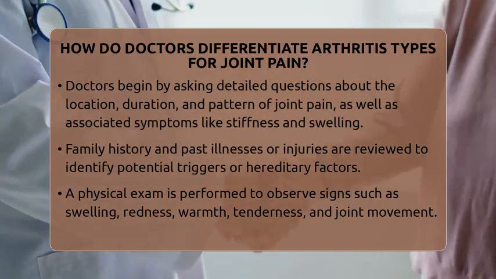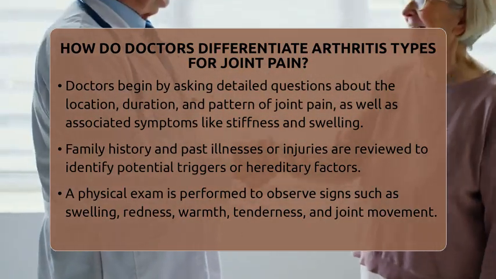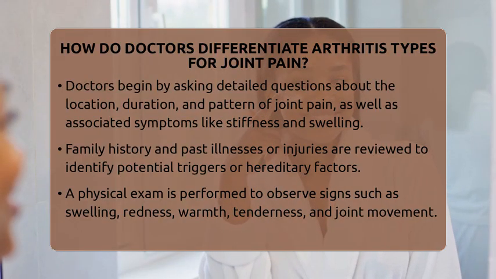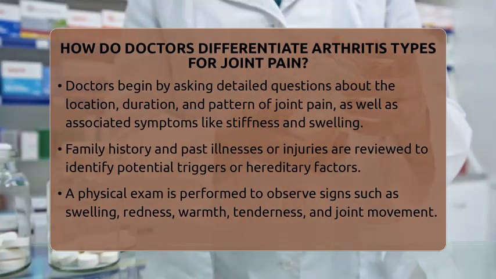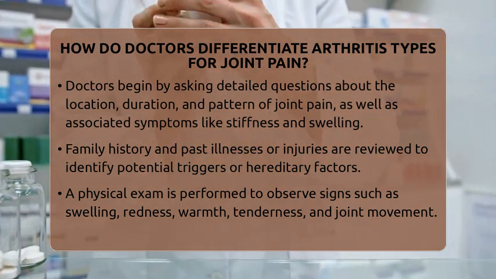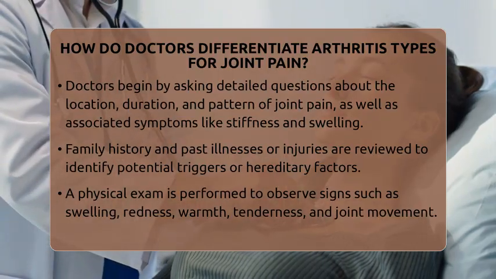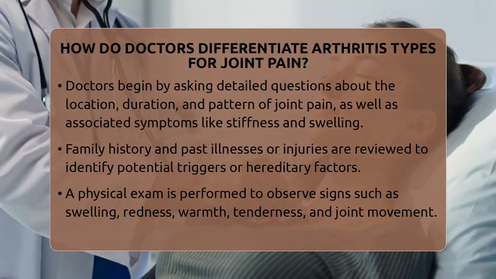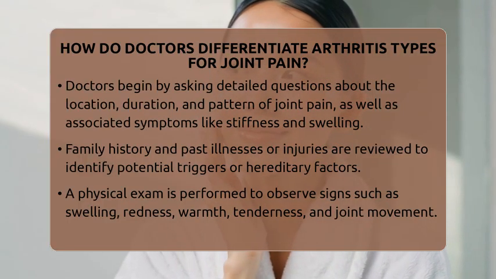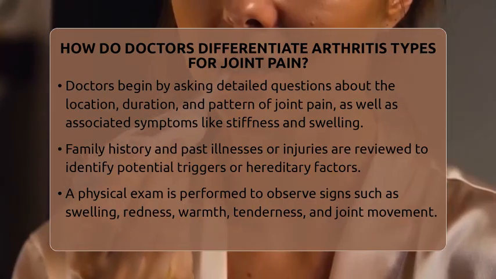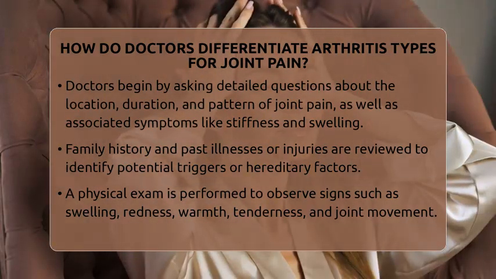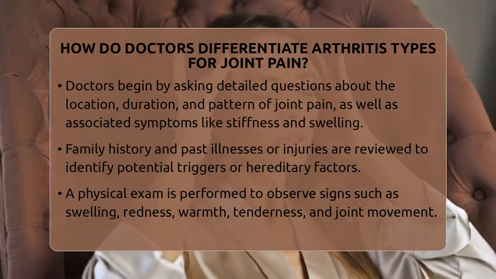When someone reports joint pain, doctors start by asking detailed questions. They want to know where the pain is, how long it has lasted, and if it gets better or worse at certain times of day. They also inquire about other symptoms like stiffness, swelling, or difficulty moving the joint. Family history can give clues, especially if relatives have arthritis or autoimmune diseases. Past illnesses, injuries, or infections are important because some types of arthritis are triggered by specific events or conditions.